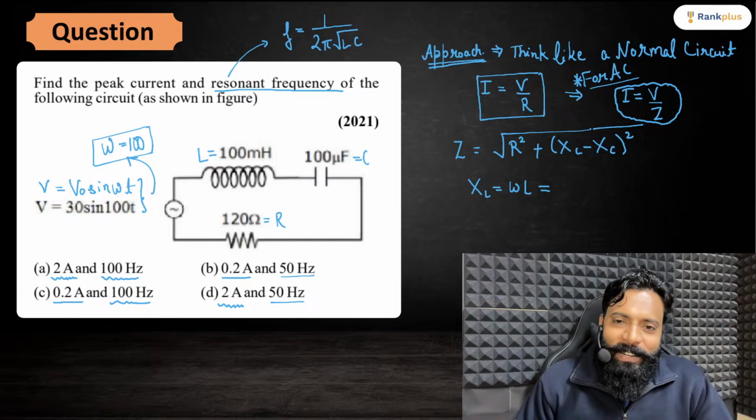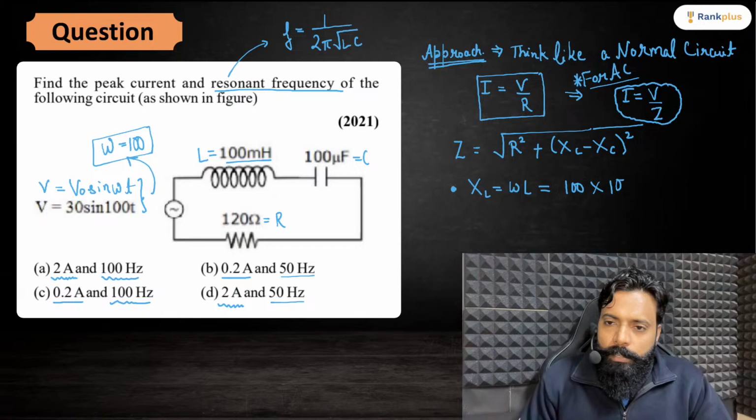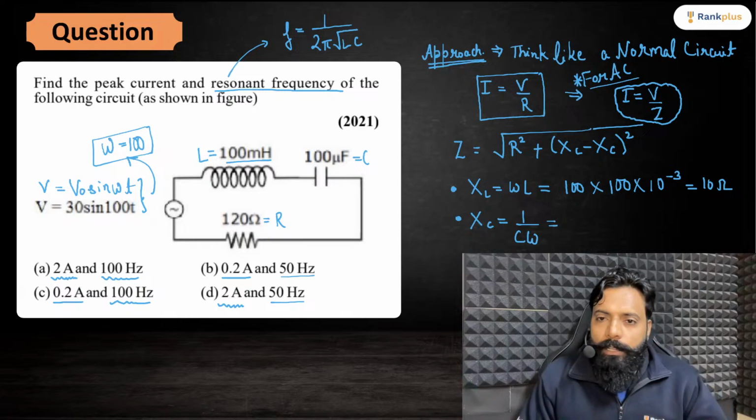So let's find XL first. XL is equal to omega L, and omega is equal to 100, and the value of L is 100 millihenry, that is 10 to the power of minus 3. So it will become 10 ohm. Now XC will be 1 upon C omega.